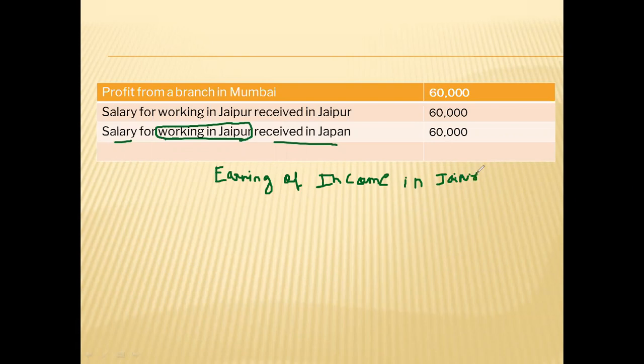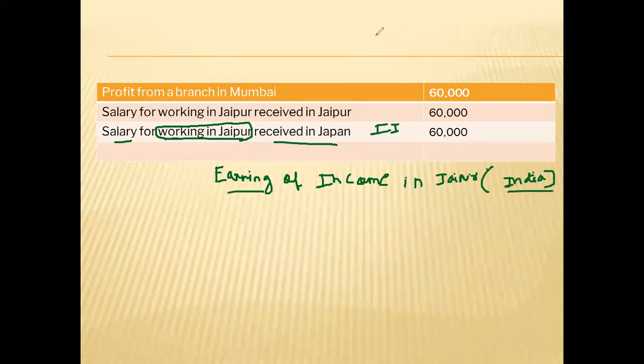So we have understood now if receipt or earning of income is in India, then it will be an Indian income. Understood. So here earning of income is in India. So this should be an Indian income. No matter it is received outside India, but we are having the earning in India. So one part is in India. It should be an Indian income.